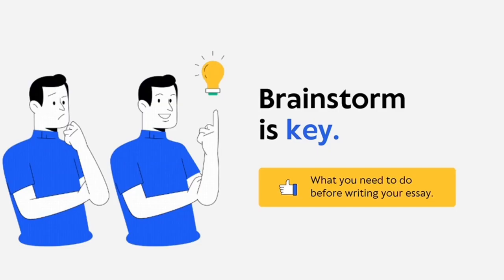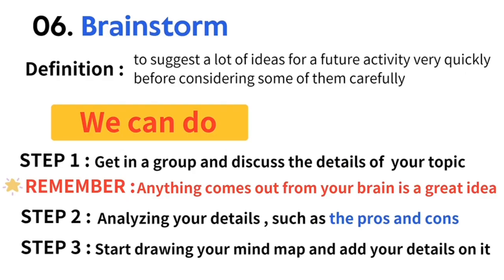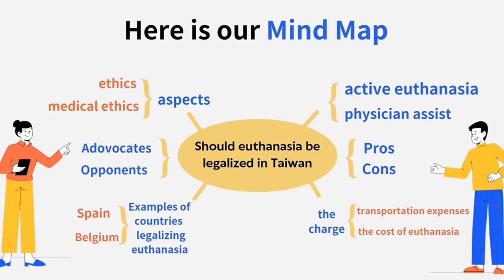And the most important part before writing is to brainstorm. The definition of brainstorm is to suggest a lot of ideas for future activity very quickly, before considering some of them carefully. What you can do first is to discuss the details with your teammates, then analyze the details and begin to draw a mind map. Here's our mind map, and our essay topic is: should euthanasia be legalized in Taiwan?